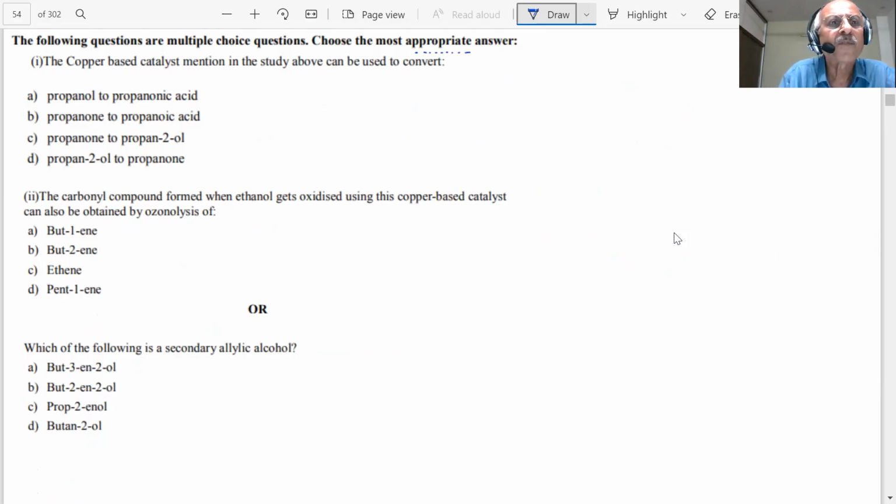The first question: the copper based catalyst mentioned in the study above can be used to convert propanol to propanoic acid, propanone to propanoic acid, propanone to propanol, or propanol to propanone. Which is the most appropriate answer, students? You will think based on the paragraph, students.